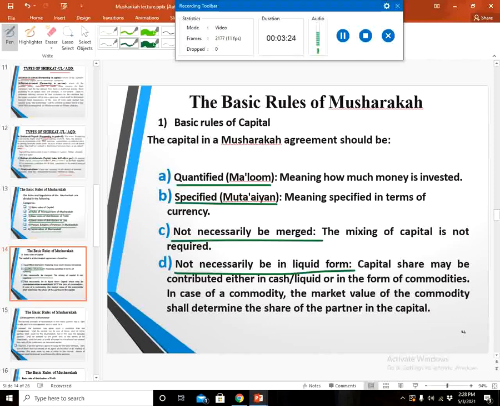A capital share may be contributed either in cash, in liquid form, or in the form of commodities or goods and services. In case of commodity, the market value of the commodity shall determine the share of the partner in the capital. Yes, the capital can be in the form of a commodity, may not be liquid, but before it is contributed towards the capital of the Musharaka contract, its monetary value, its market value must be calculated, and on the basis of the market value, the share of that partner should be determined in the capital of the Musharaka contract.